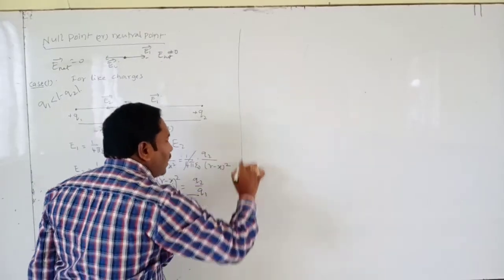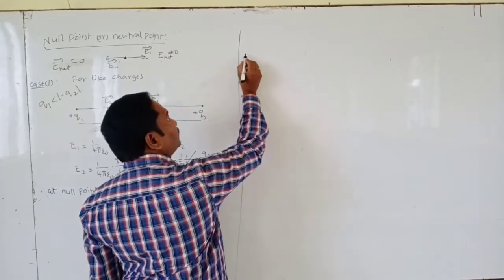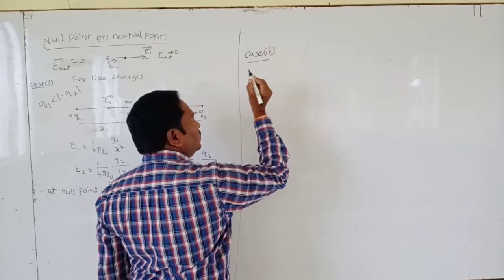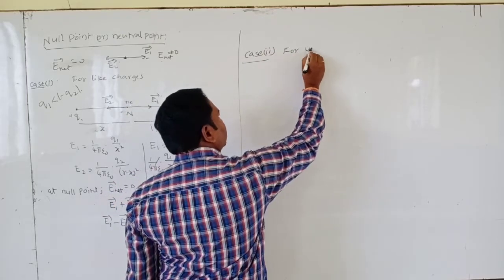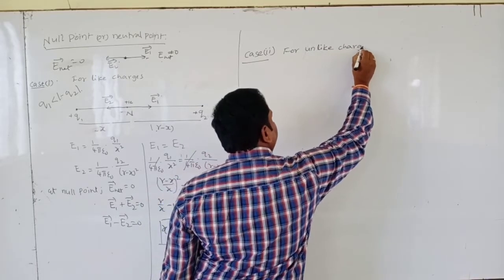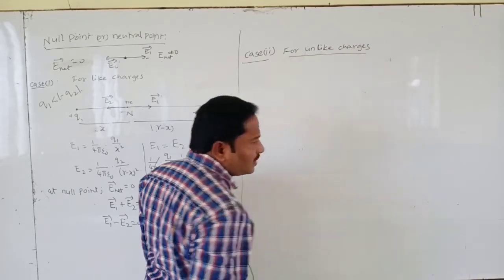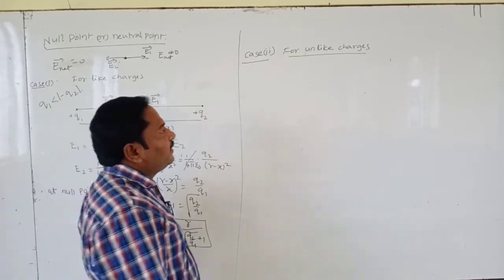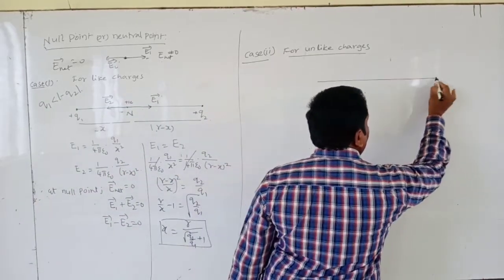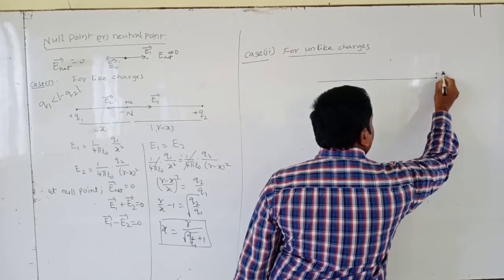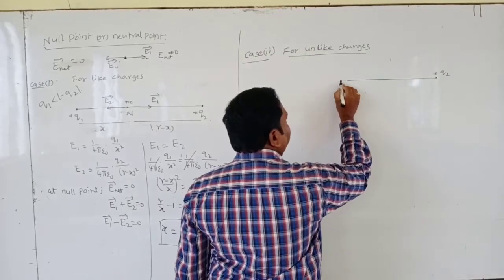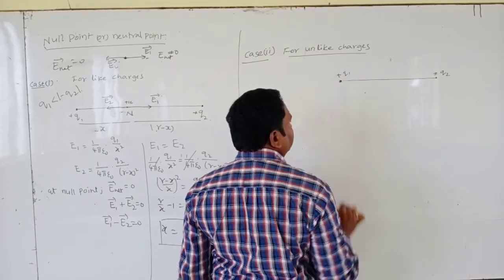Then what about unlike charges? Case 2, for unlike charges, where is the neutral point formed? Let's say this is the minus Q2 charge and this is the plus Q1 charge.